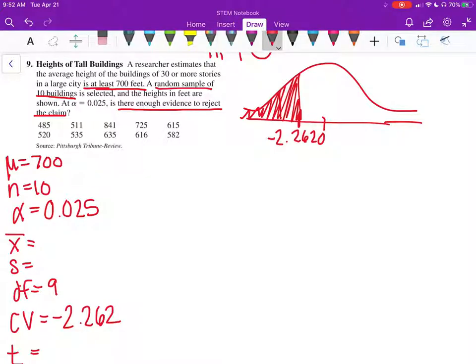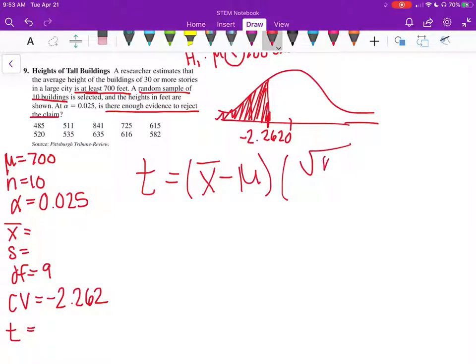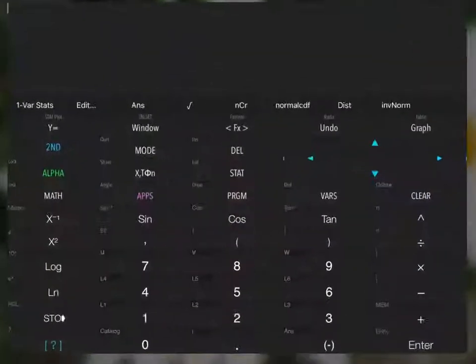So don't confuse your critical value and your test point. Your critical value is kind of what you're gauging your calculation off of. So you look up your critical value and you compute t. And remember, t is computed using x bar minus mu times the square root of n over s. Now we don't have x bar yet, or s. So we have to calculate that in our calculator here.